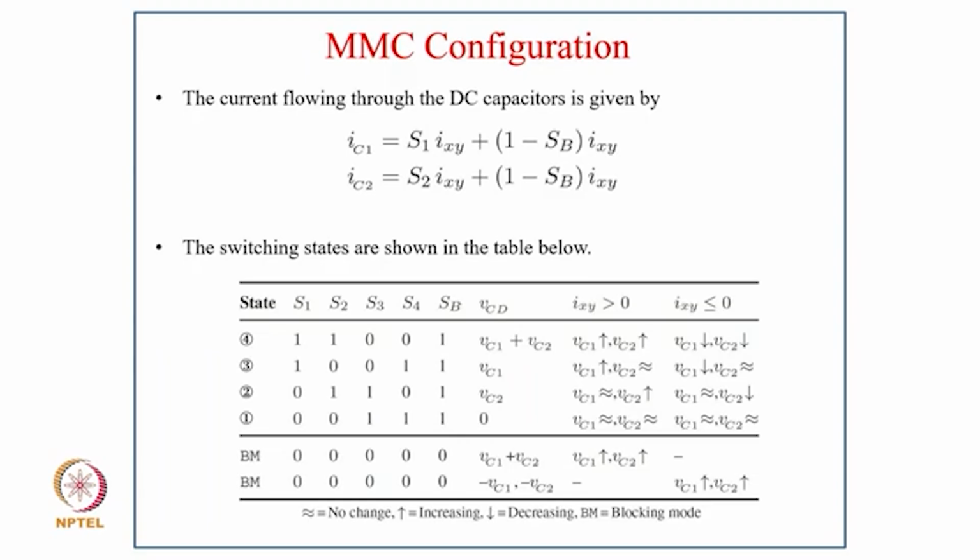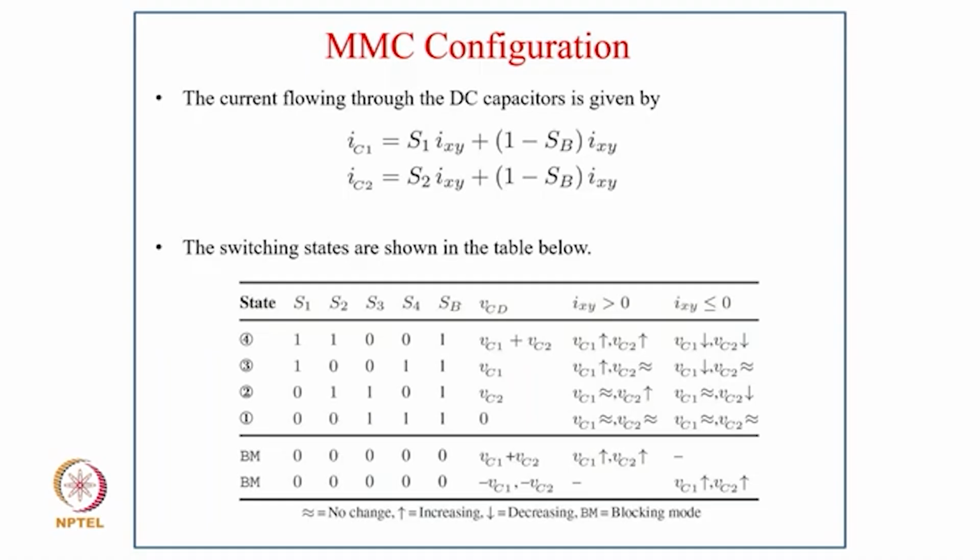Coming to state 3, when S1 is 0, S2 is 0, S3 is 0, S4 is 1, and SB is also 1, VCD is VC1. If IXY is greater than 0, VC1 increases and VC2 remains constant. Similarly, if IXY is less than 0, VC1 decreases and VC2 remains almost constant. Coming to switching state 2, S1 is 0, S2 and S3 are 1, S4 is 0, and SB is 1. So the output VCD equals VC2, and VC1 remains constant. For IXY greater than 0, VC2 increases, and for IXY less than 0, VC2 decreases.